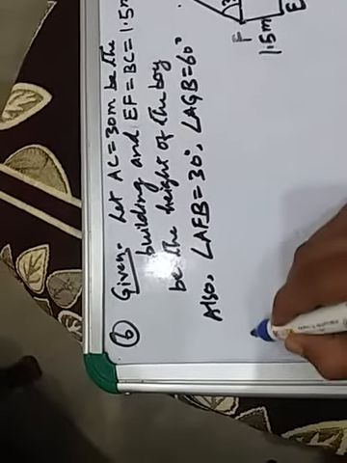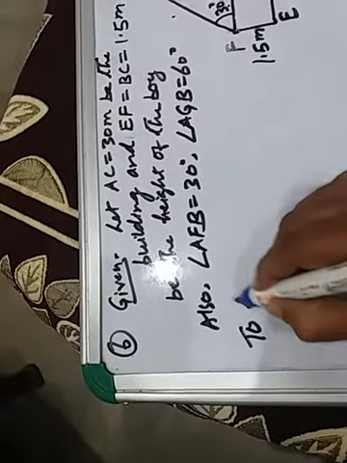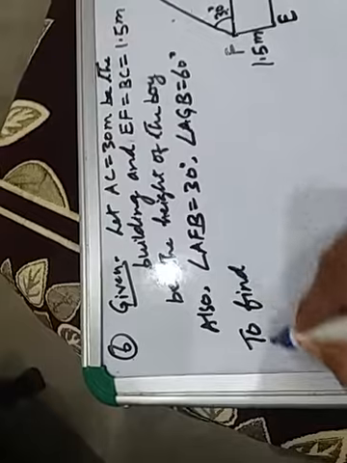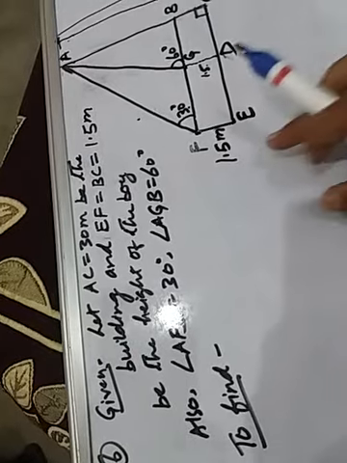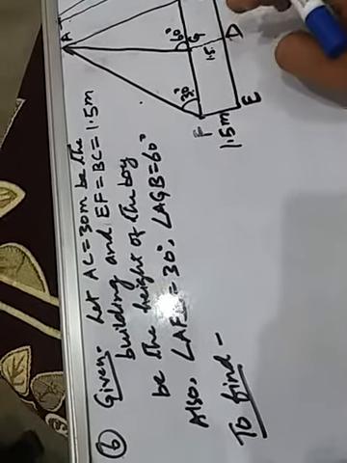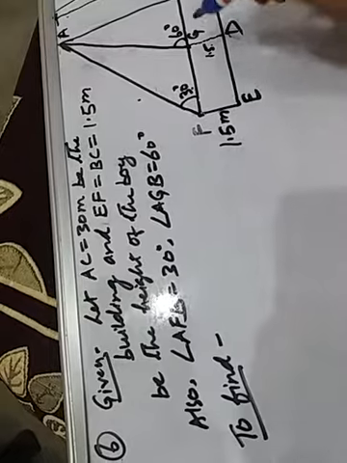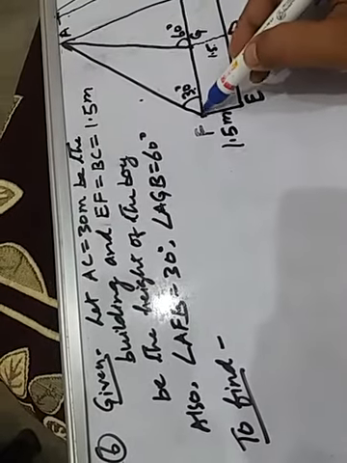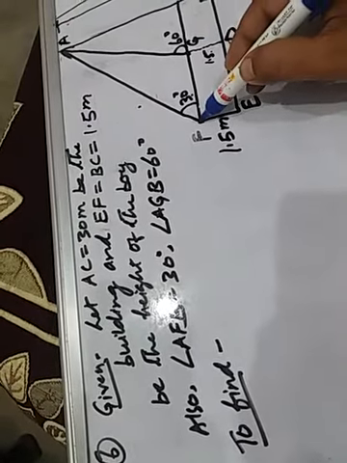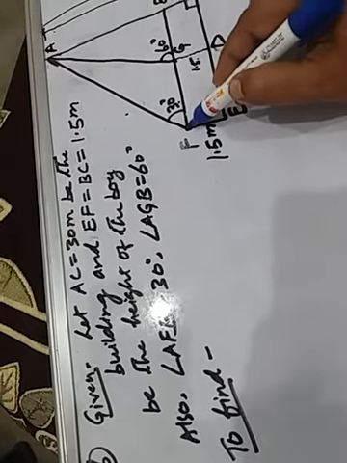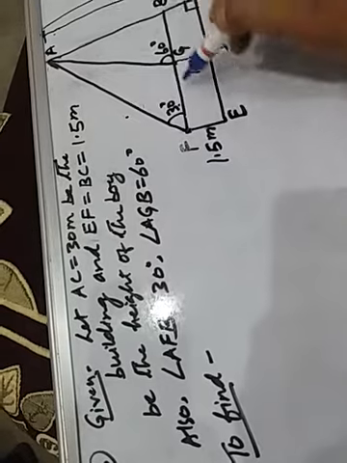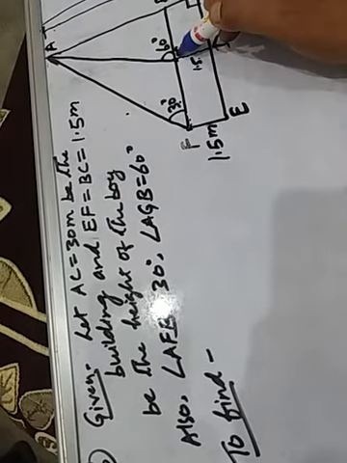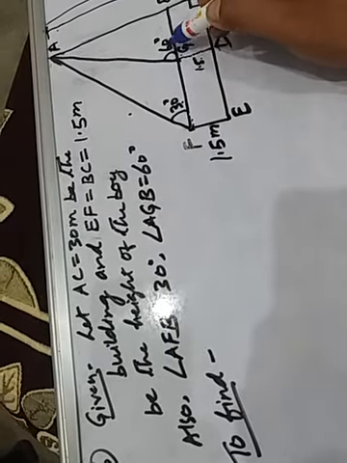Now what we have to find? We have to find the distance traveled by the boy towards the building. We have to find out FG distance. Clear? At the beginning, the boy's eye was here. After some time, as he walks towards the building, he reached G, and the angle of elevation from this point is 60 degree.